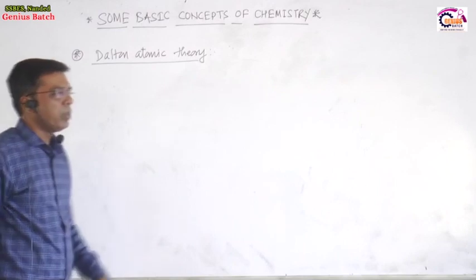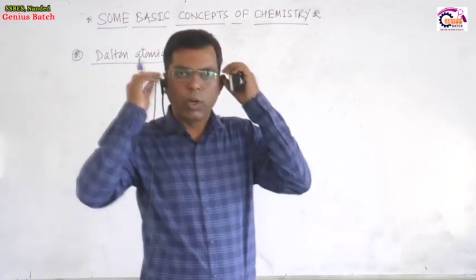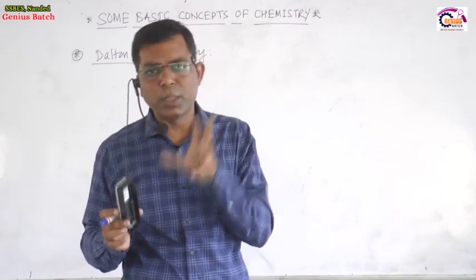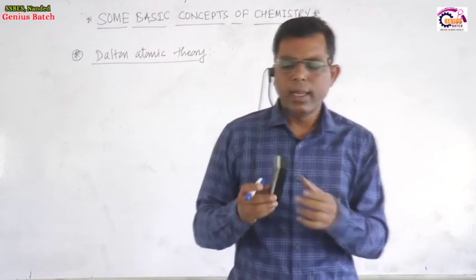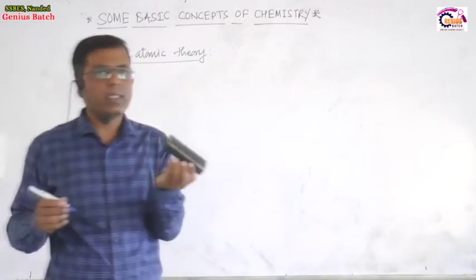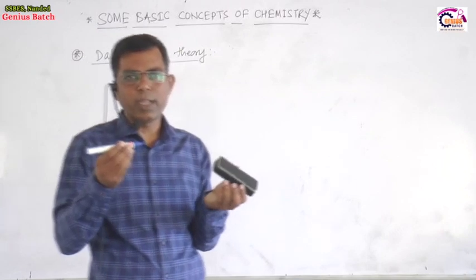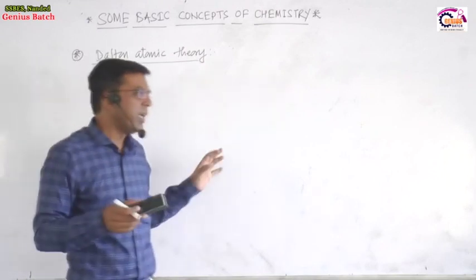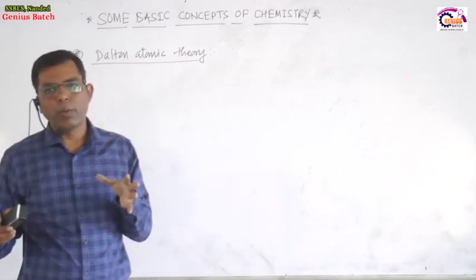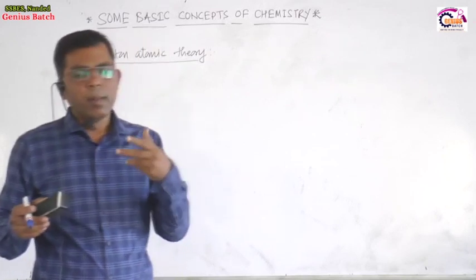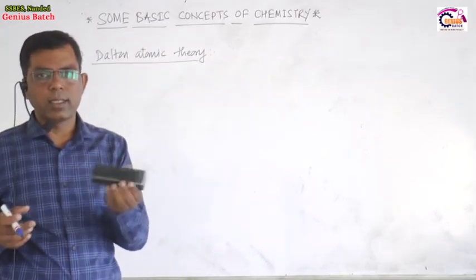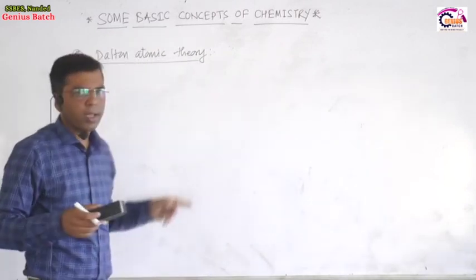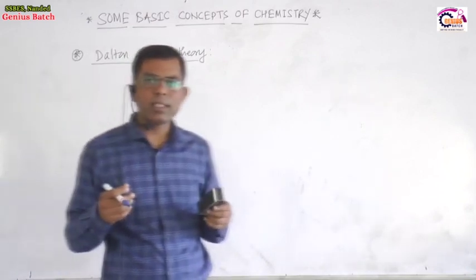Now Dalton's atomic theory. First, matter. What is meant by matter? Anything which has a mass and which occupies space is called matter. This duster has a mass, it occupies space, it is matter. This pen has a mass, it occupies space, it is matter. Water has a mass, it occupies space, it is also matter. Air has a mass, it also occupies space. Air is also an example of matter. Matter may exist in solid state, duster, liquid state, water, or gaseous state, air.